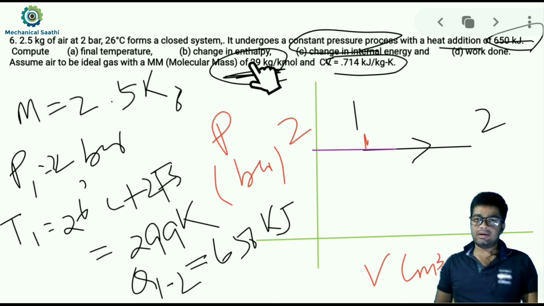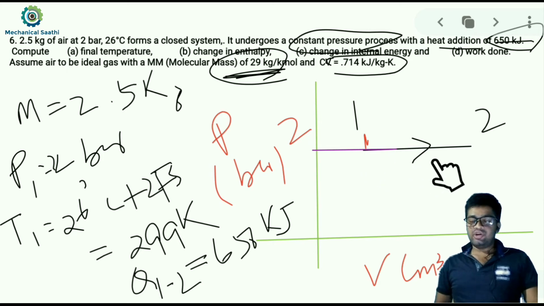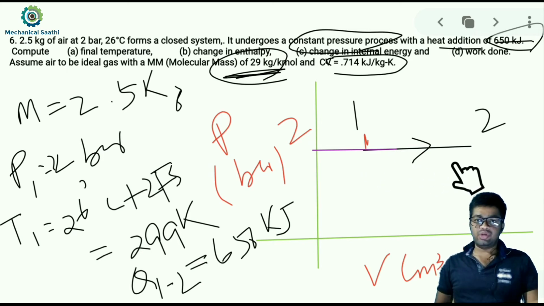One simple formula we have for an ideal gas and quasi-static process is m Cp dT. At point 1 we have the temperature, but at point 2 we do not know the temperature, so by putting that formula also we cannot get the change in enthalpy.